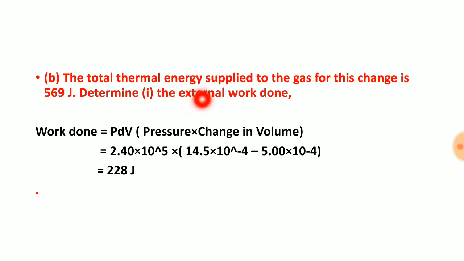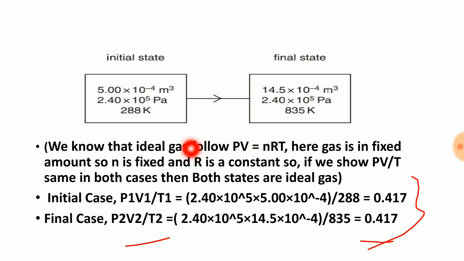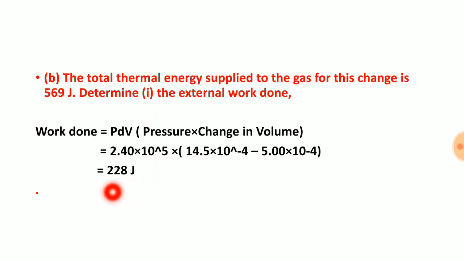The total energy supplied to the gas for this change is 569 joule. Determine the external work done. Work done means pressure into change in volume. If you see this, the pressure is the same in both cases, only the volume has changed. This is V2, this is V1. So V2 minus V1 will give the change in volume. That will give us 228 joule. This is the work done. Our formula to calculate work done by the gas is pressure into change in volume.